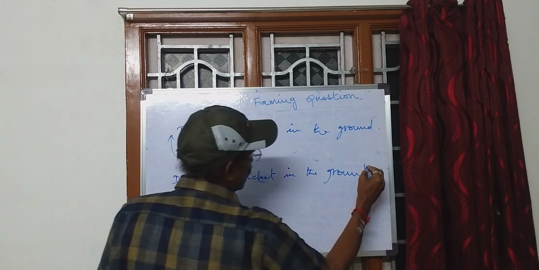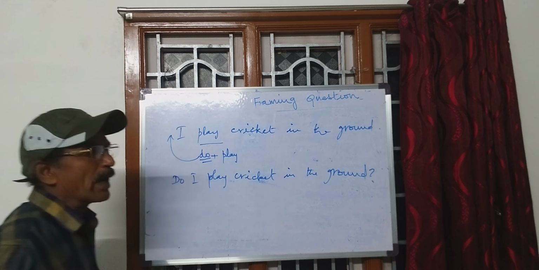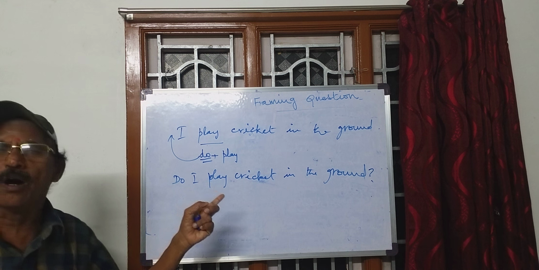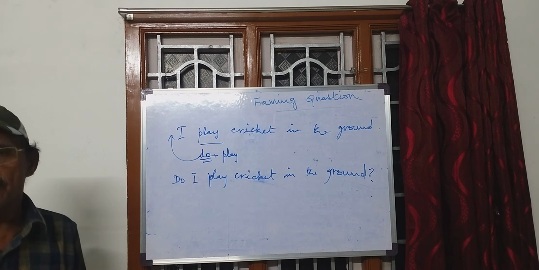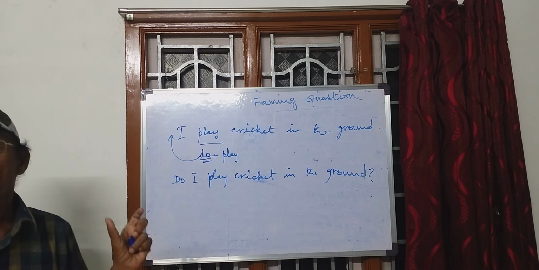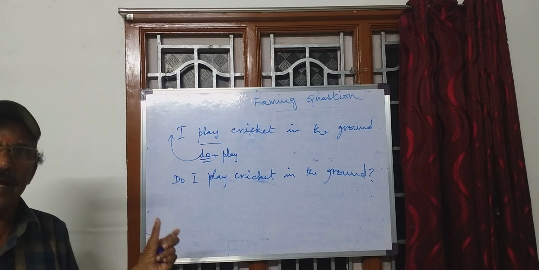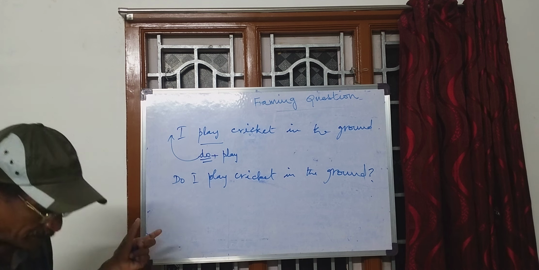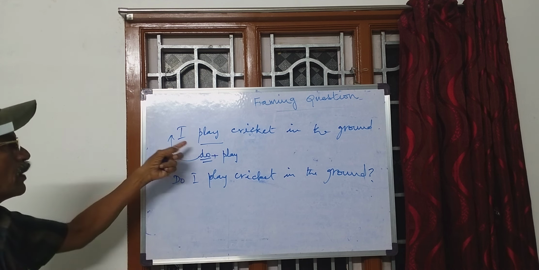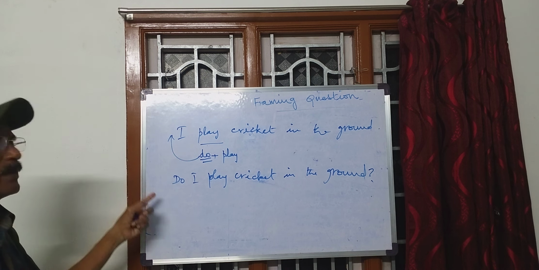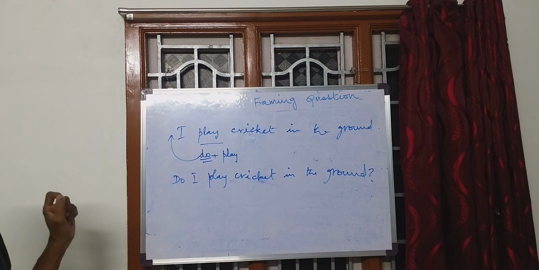A question. So clearly keep in mind, if the auxiliary verb has many parts, two or three parts, the first part will be the auxiliary verb. We can simply put it before the subject and that will become a question.